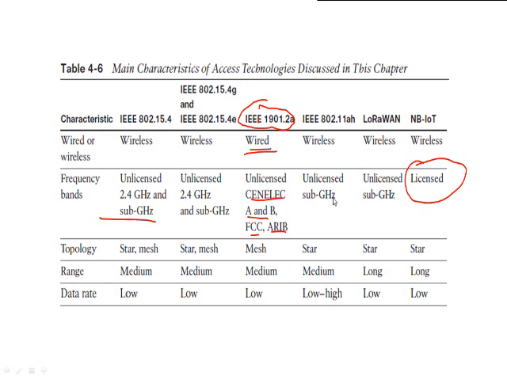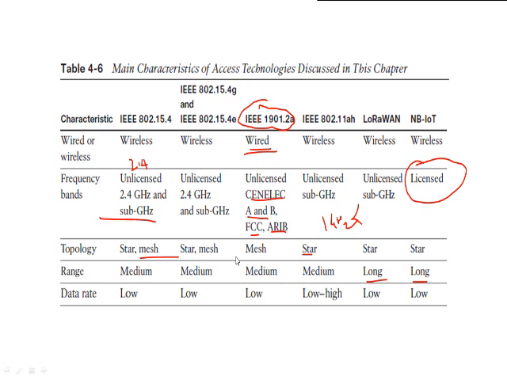So they are not operated on 2.4 gigahertz. They are operated in less than 1 gigahertz. Topologies: star, mesh; mesh, star are going to be utilized. But most IoT implementations utilize the concept of a mesh. Only where the concept of a gateway and access point is there, they are based on the star. Then range: medium, long as well as long.